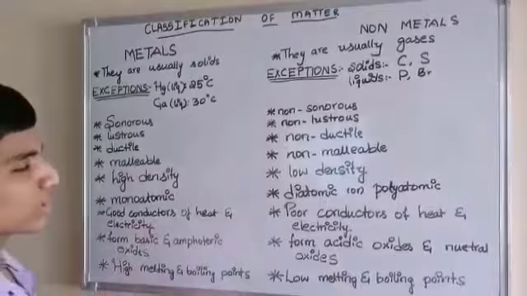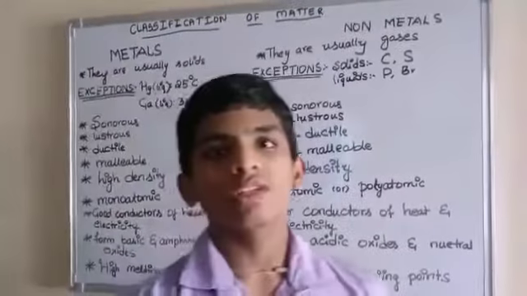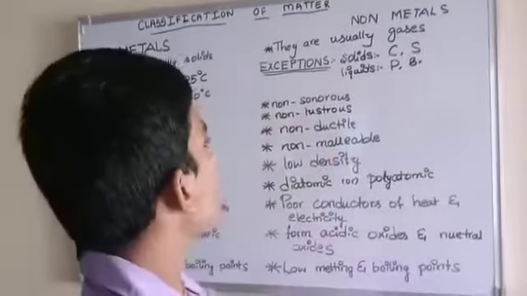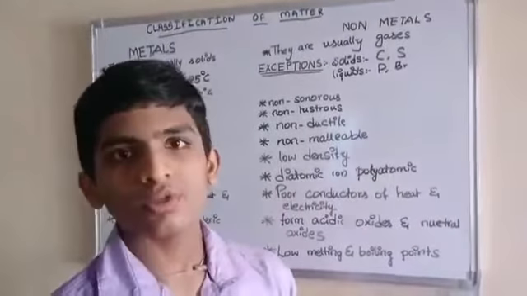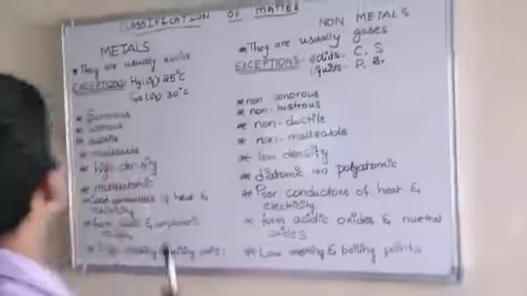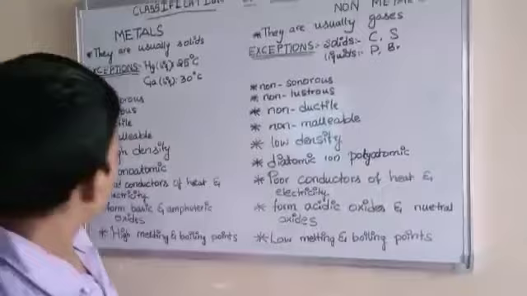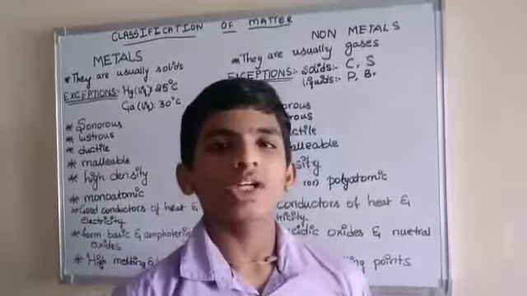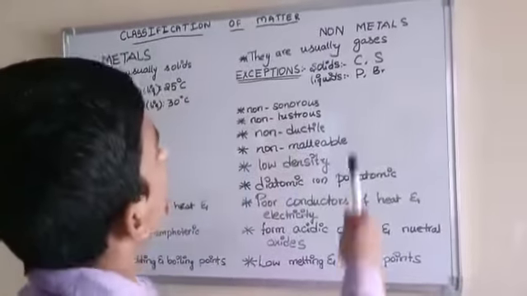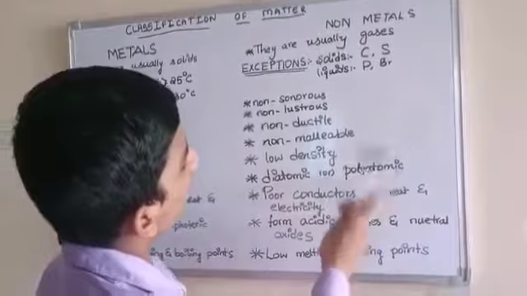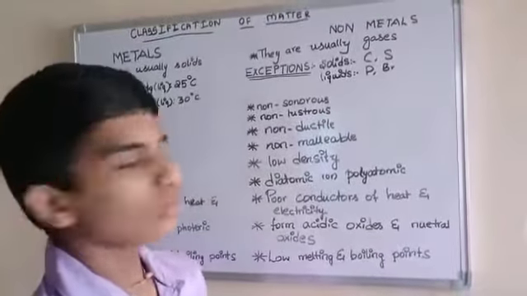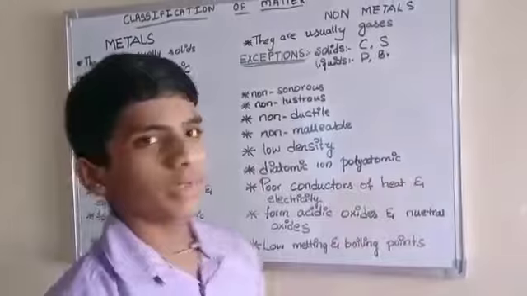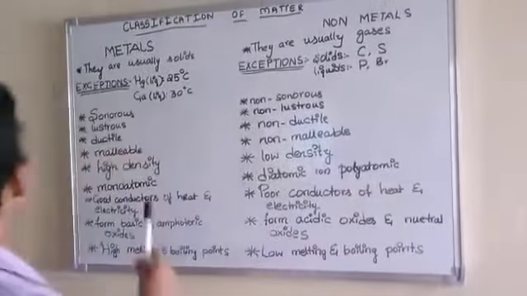Metals have high density, because the formula of density is mass by volume. Per unit volume, they have more mass. Non-metals have low density because per unit volume, they have low mass. Metals are monoatomic, and non-metals are diatomic or polyatomic.